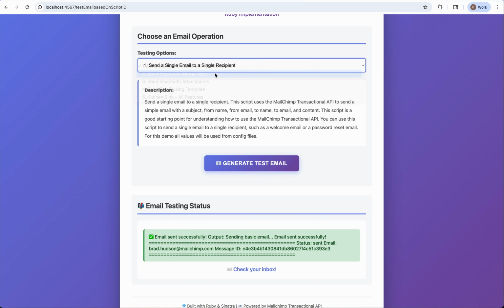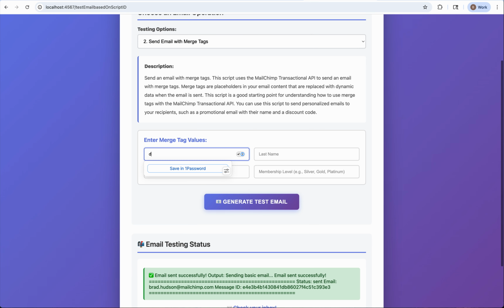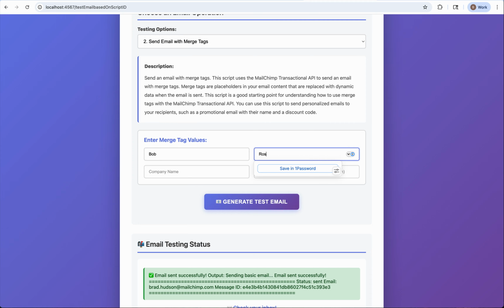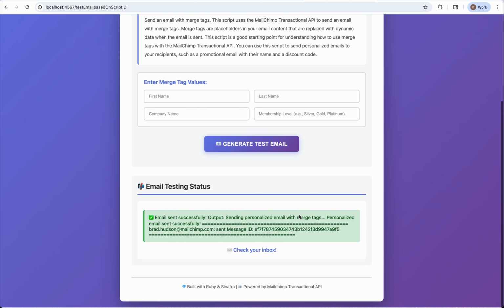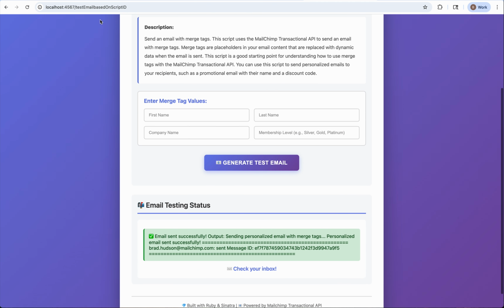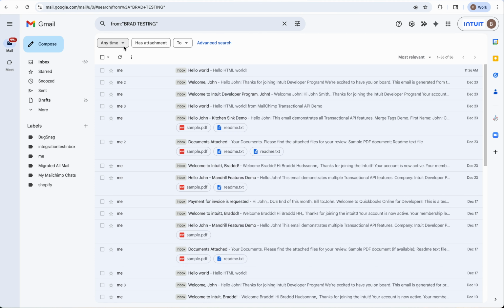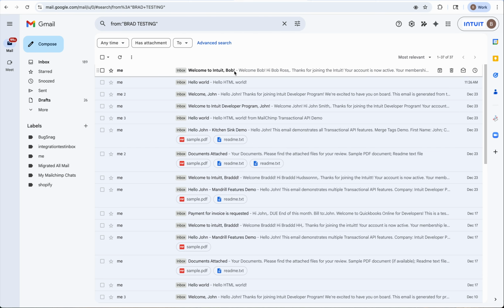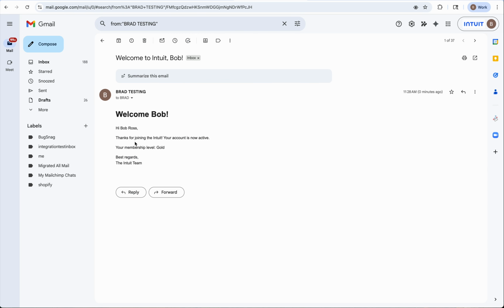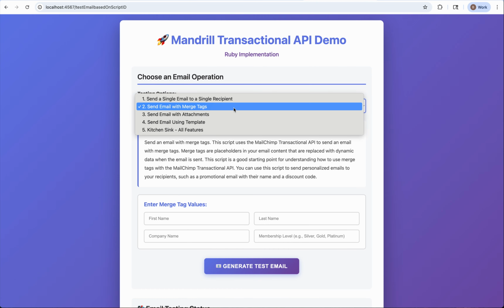The next one we have is with merge tags. This one is going to allow us to put in some custom names. So we could do Bob, Ross, and then we can do Intuit, and we'll do gold. Okay, great. Then if we head back over to my inbox, we'll see that come through, and boom. Here the merge tags have been included that we configured. All right, let's take a quick look at the next one.